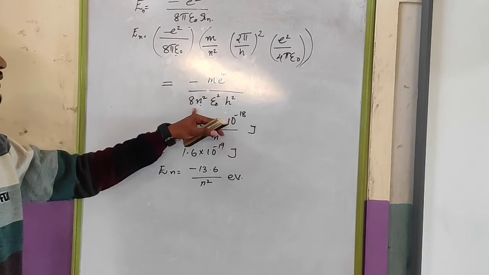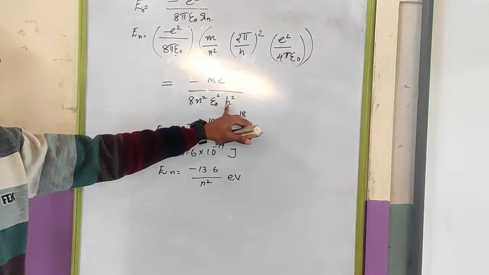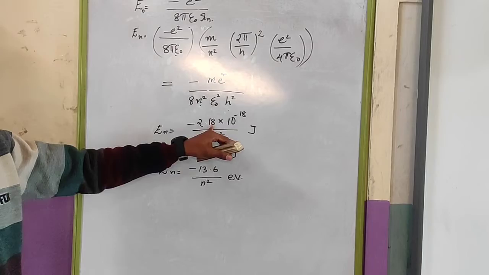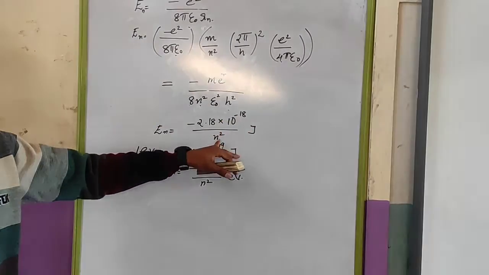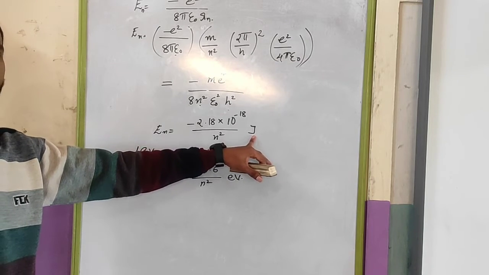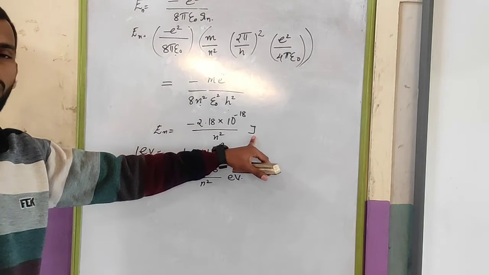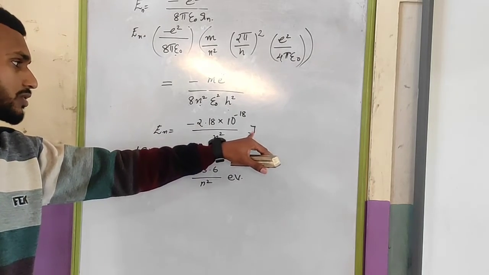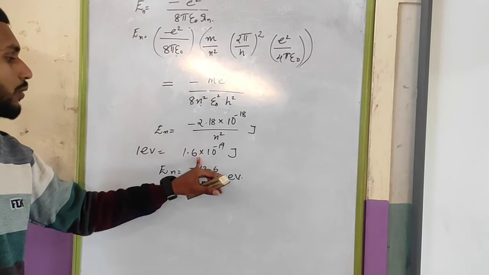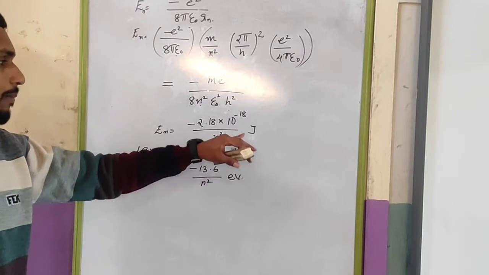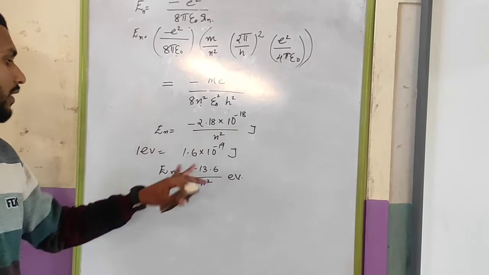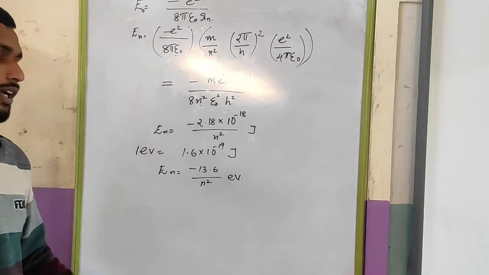Substituting the constant values of m, e, epsilon 0 and h, and 8, you will get En is equal to minus of 2.19 into 10 to the power minus 18 by n square joule. Joule is the unit of energy. But here we are dealing with very small values of energy. So instead of joule, you have to use the electron volt. So 1 electron volt is actually 1.6 into 10 to the power minus 19 joule. So you have to divide this one with 1.6 into 10 to the power minus 19. Then you will get the energy value in terms of electron volt.